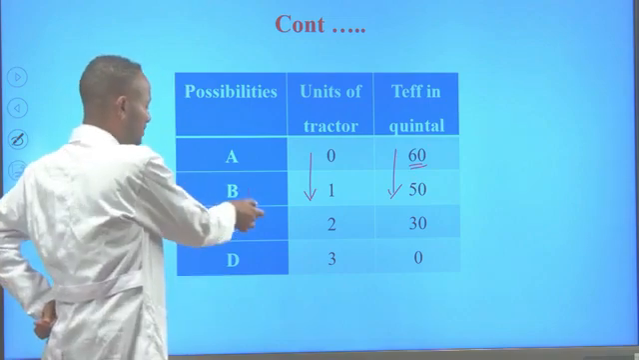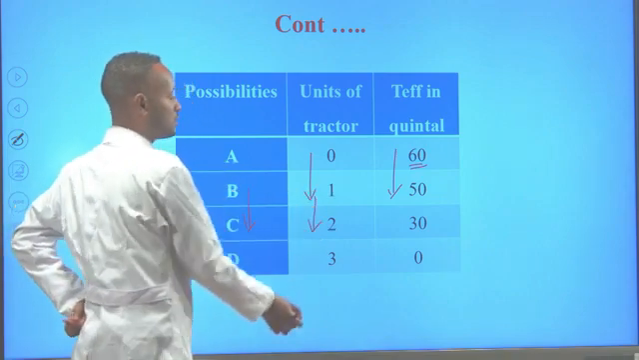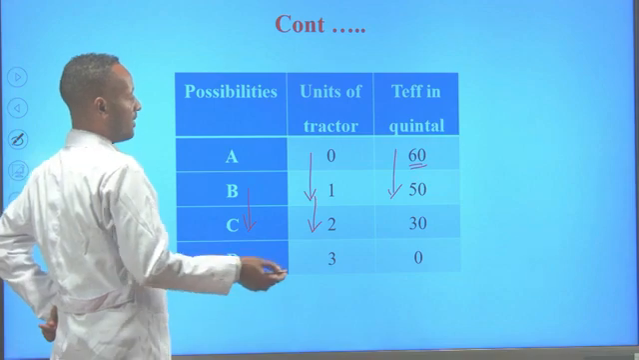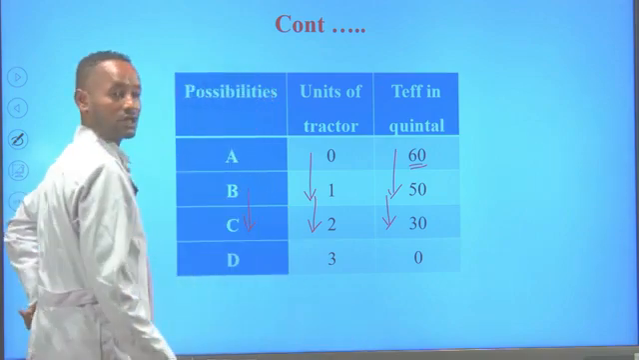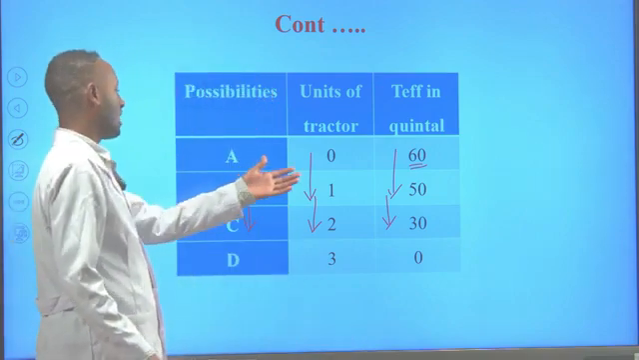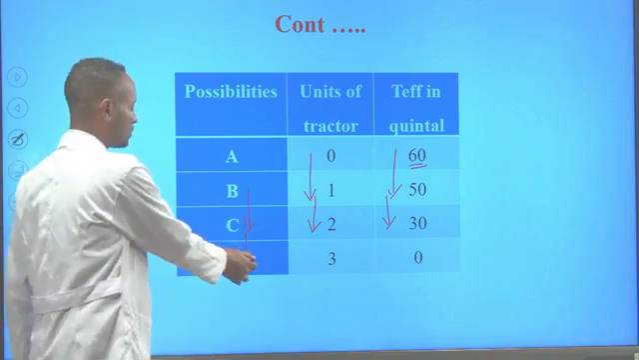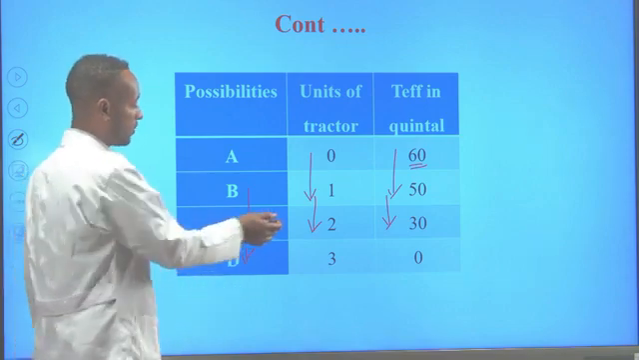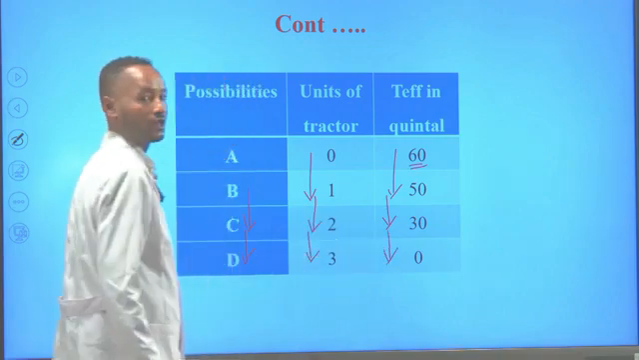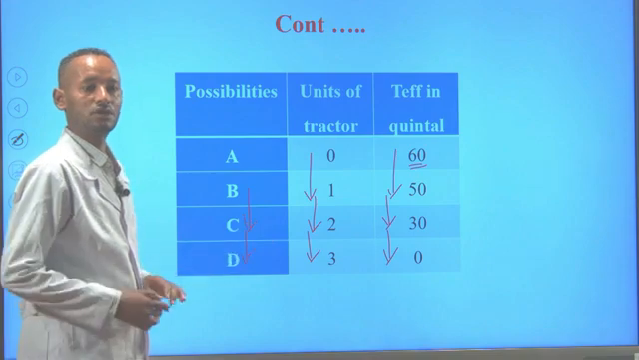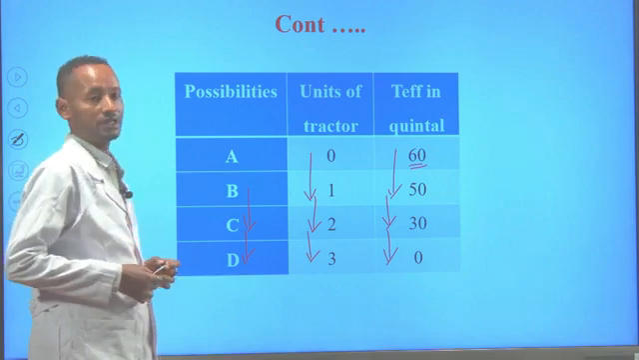And when we come across from combination B to combination C, as Ethiopia wants to increase production of tractor from 1 unit to 2, then the amount of teff produced must be reduced to 30 quintal, because the resources which were used for the production of teff are used for the production of tractor. And when we come across from combination C to combination D, as Ethiopia wants to add one more tractor, she has to reduce production of teff from 30 quintal to 0. At combination D, Ethiopia employs all the available resources for the production of tractor without producing any amount of teff.